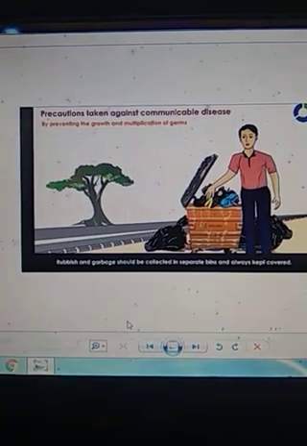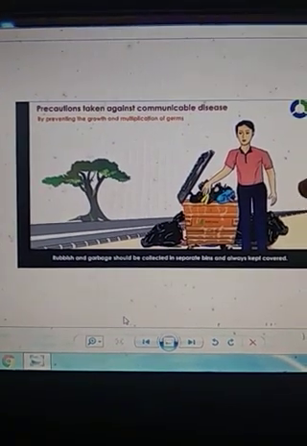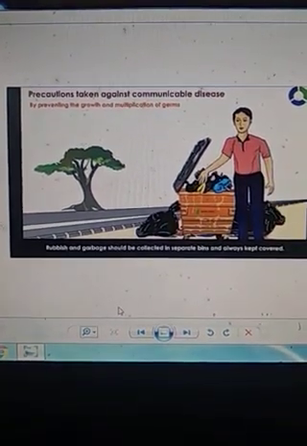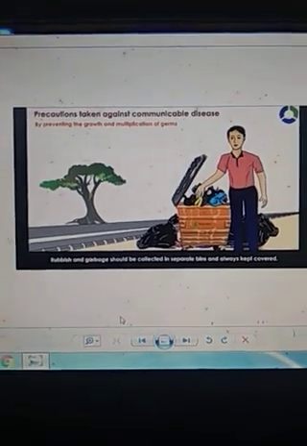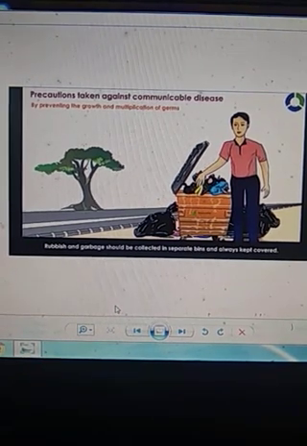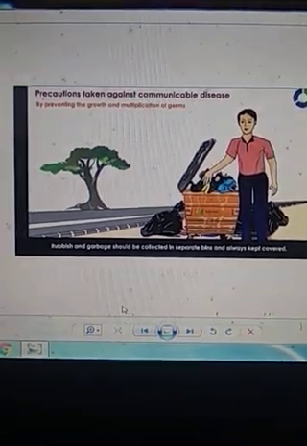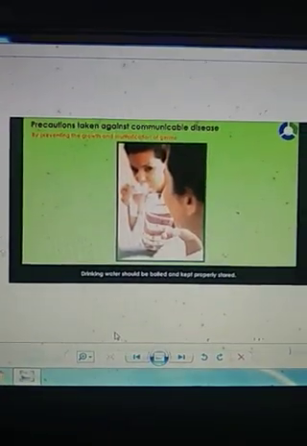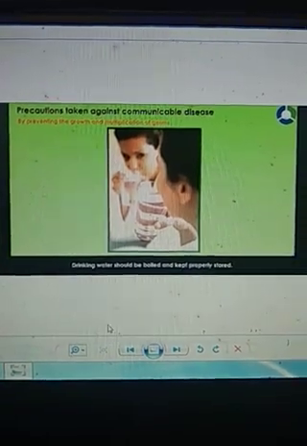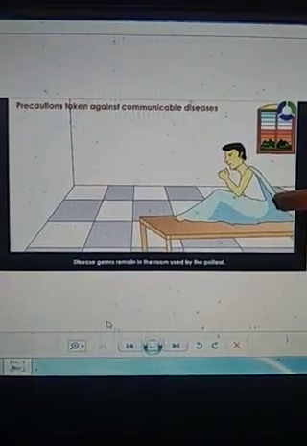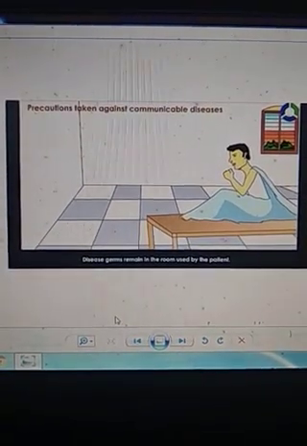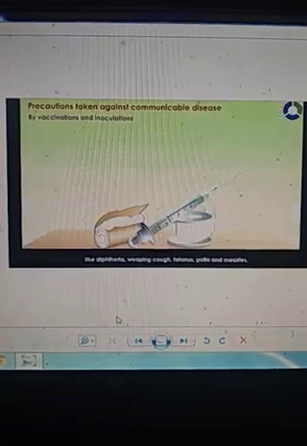Understood, my dear students? Here you can see a person throwing garbage, but the bin is already overloaded. You can see garbage here and there. This is not a good sign, because insects will sit on this garbage and germs will get on their legs and body surface, and it will enter into us through food. Next, a person should always drink boiled water, which is a good sign. Here you can see an infected person from a family kept in a separate room, so that the same disease cannot spread to other people of the family.